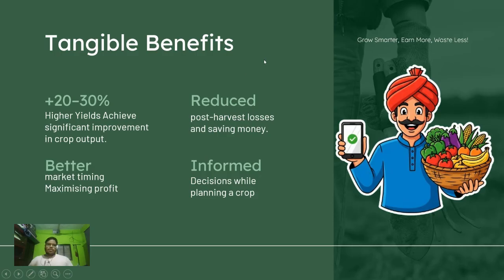Then coming to the tangible benefits, obviously a 20-30% higher yield will be achieved because of this. Reduced post-harvest losses and saving money, better market timing, maximizing profit, and informed decision making and crop planning. These are really important tangible benefits of ours.